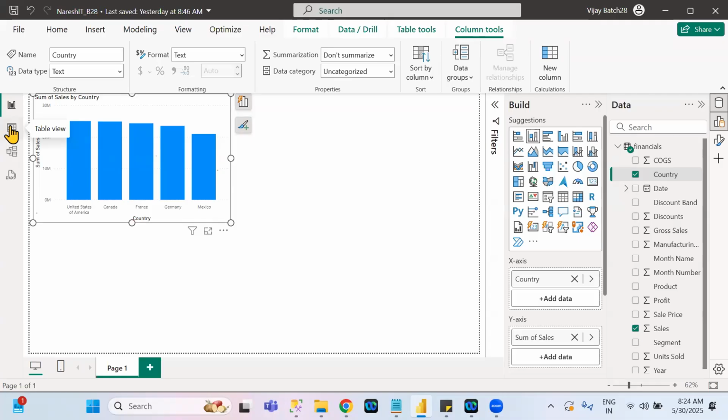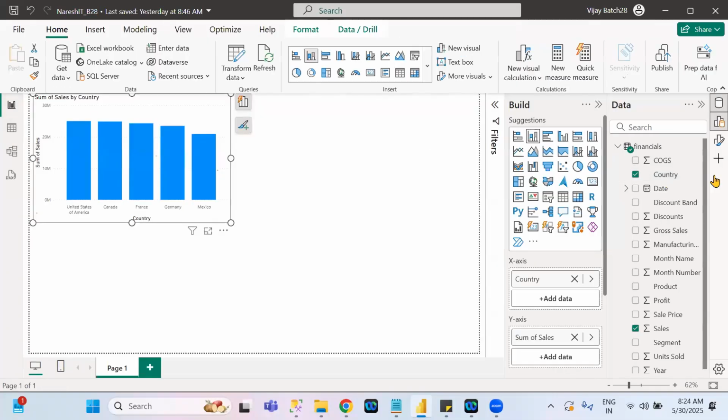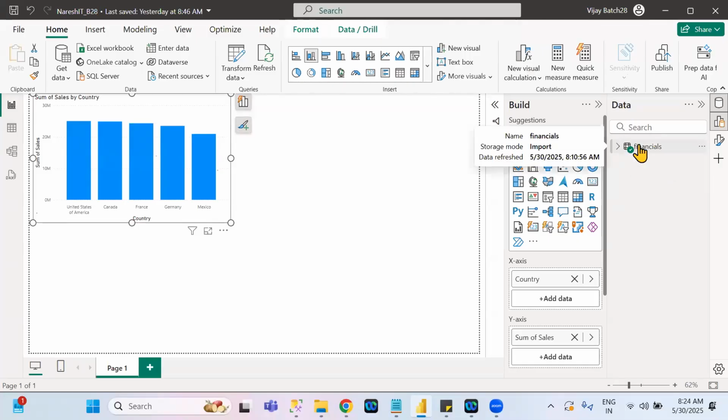This is a different tab. When you click on table view, you navigate to a different tab. In table view tab, what we can do here, we just want to see the table data, table format of data for any data set. Understand? In report view tab, under this data tab, you will see data set name and column names. But under each and every column, what data is there, that you cannot see here. Where you can see? In table view only.